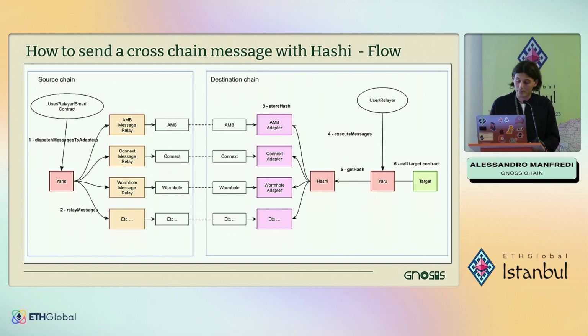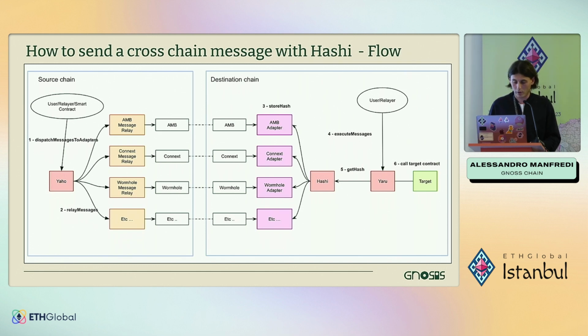Yaru will then calculate the hash of the original message that you passed, and compare it with each hash stored in each adapter. If there is consensus, the target contract can be called.